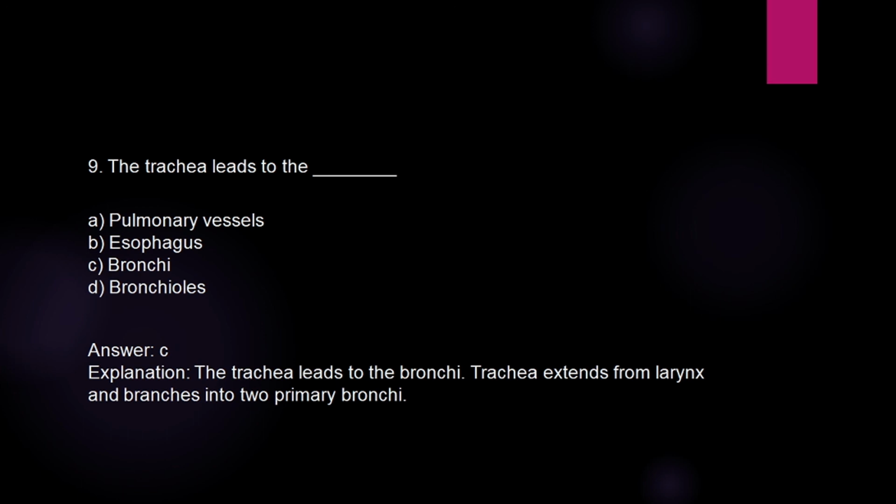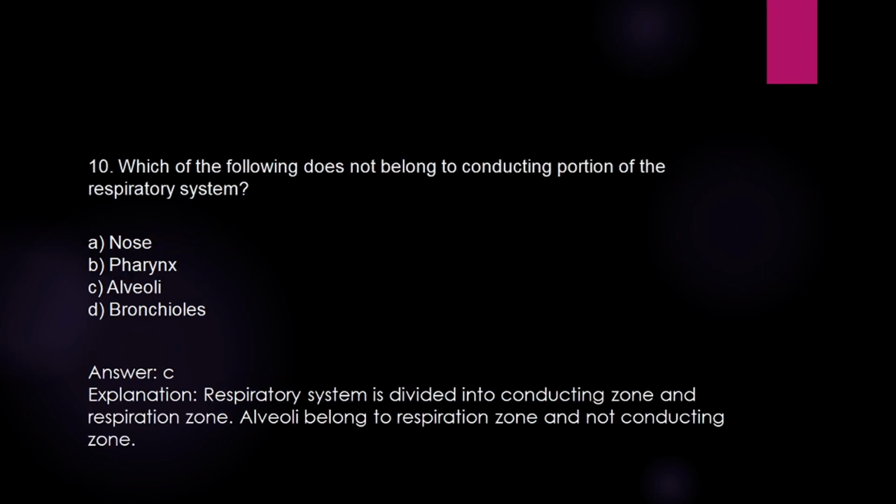The trachea leads to which of the following? Options: pulmonary vessels, esophagus, bronchi, bronchioles. Answer is C. The trachea leads to the bronchi. Trachea extends from larynx and branches into two primary bronchi.